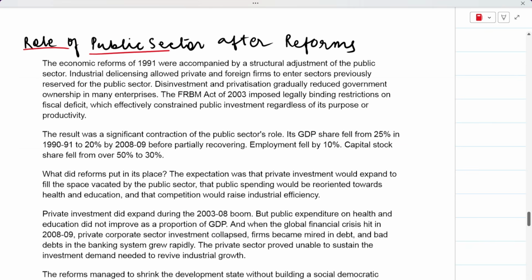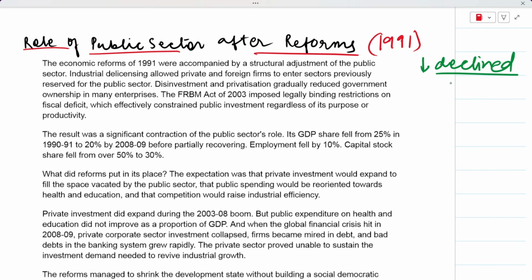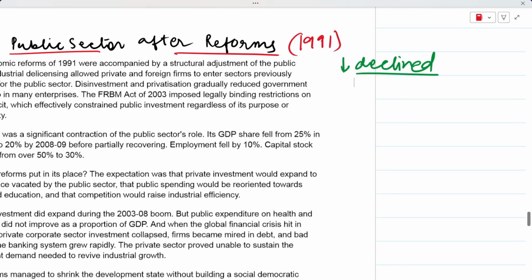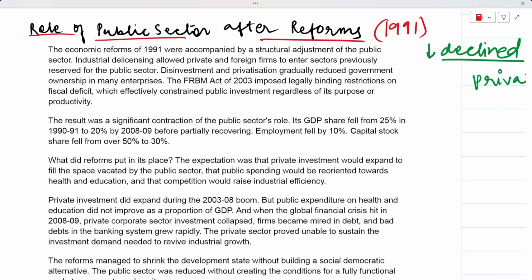Now let's talk about the role of public sector after the reforms of 1991. After liberalization, the role of public sector gradually declined. As we can see, it declined a lot because now we had moved towards privatization. So naturally, the role of public sector declined. As we know, industrial delicensing allowed private and foreign firms to enter the sectors that were previously reserved only for the public sector, right?